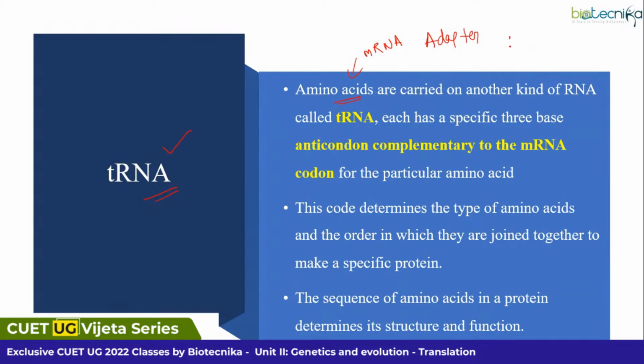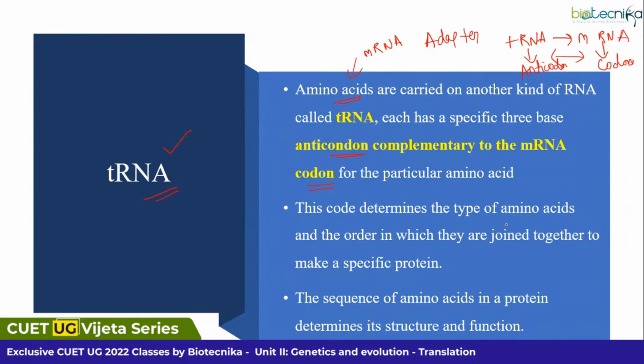So, in order to attach tRNA to your mRNA, you must have some sequence complementarity, right? Then only they will be attached with each other. For mRNA, you know they are having codons. Corresponding to that, tRNAs are having anticodons. So the anticodon will be complementary to the codon.